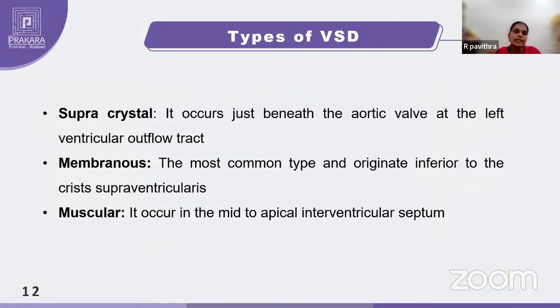Coming to types of ventricular septal defect, we have supracristal, membranous, and muscular types. Supracristal is just beneath the aortic valve at the ventricular outflow tract. Membranous is the most common type, which originates inferior to the crista supraventricularis. Muscular is in the mid to apical interventricular septum. So muscular is exactly in the middle, and membranous is the most common type, which originates just inferior to the supraventricularis.